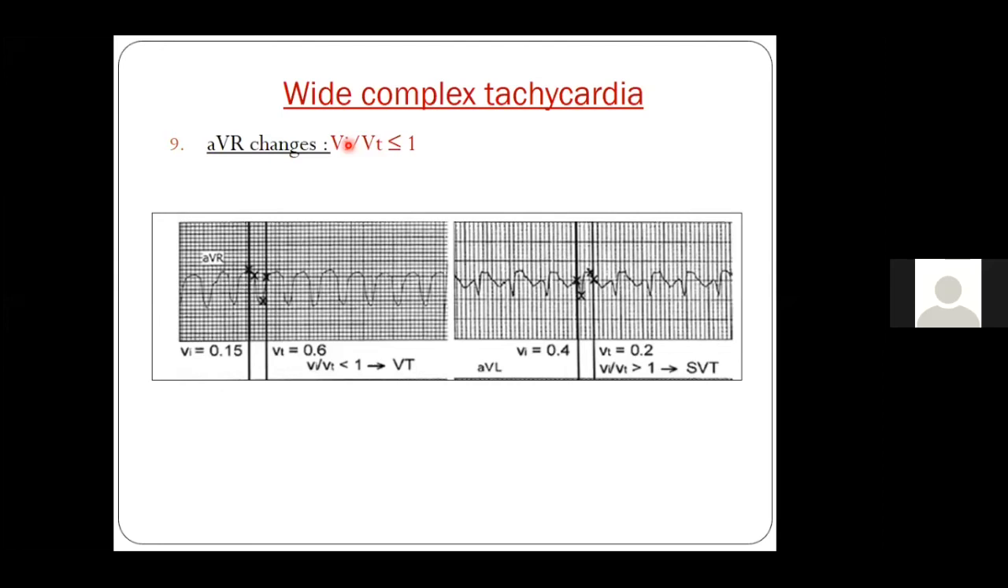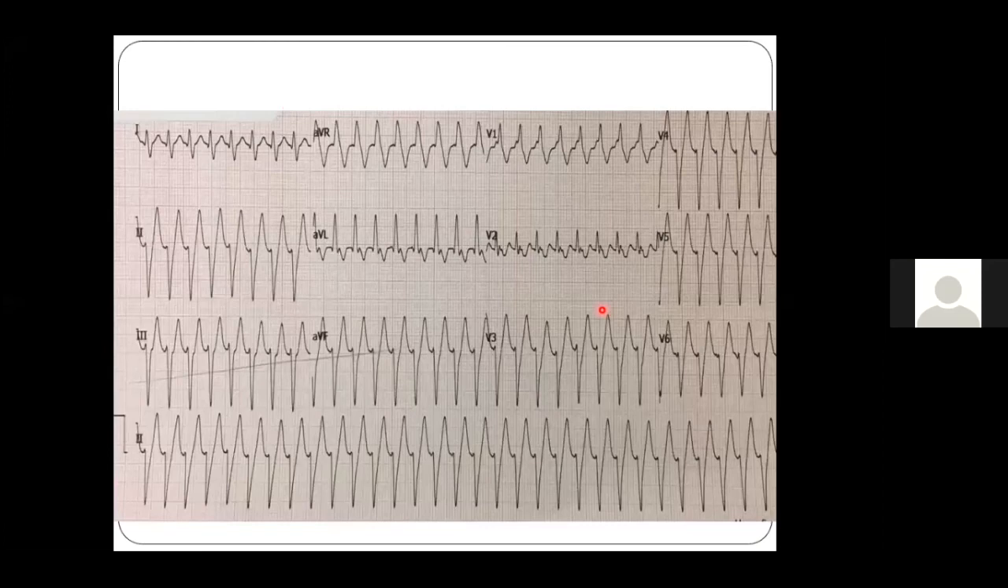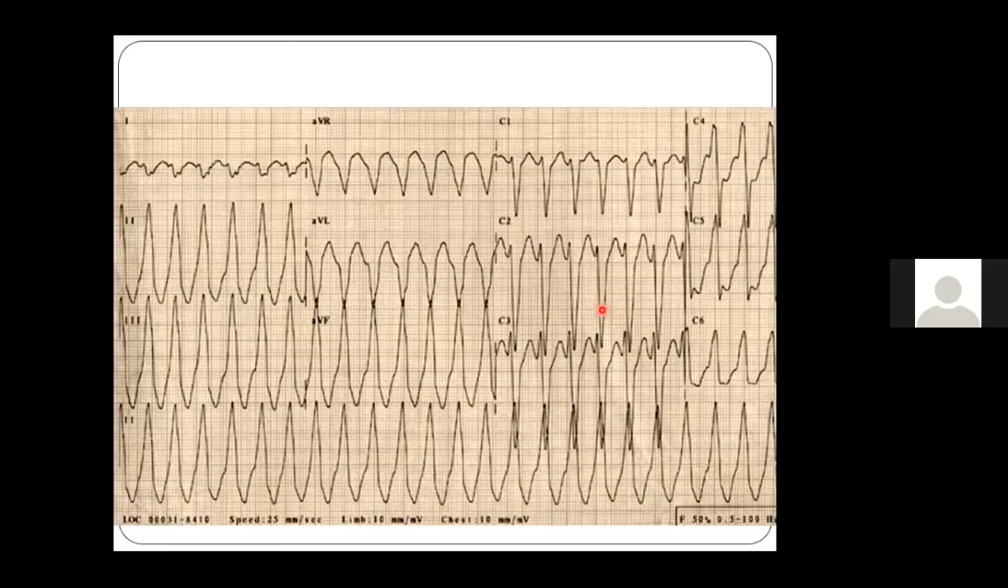So if you see, suppose here, in the first 40 millisecond, you see that the Vi is almost four small boxes, so it is 0.4, as compared to the last 40 millisecond, which is only 0.2. So a Vi by Vt more than 1 suggests SVT with aberrancy, whereas a Vi by Vt less than 1 suggests VT. So you have to see the voltage in the first 40 millisecond and the voltage in the last 40 millisecond. It is very difficult to calculate this.